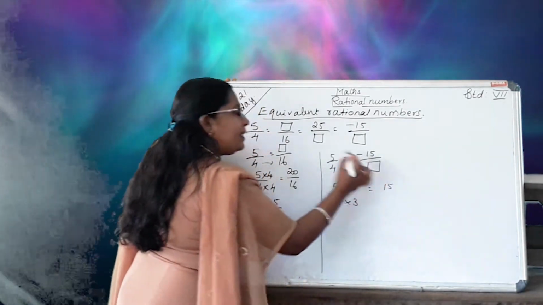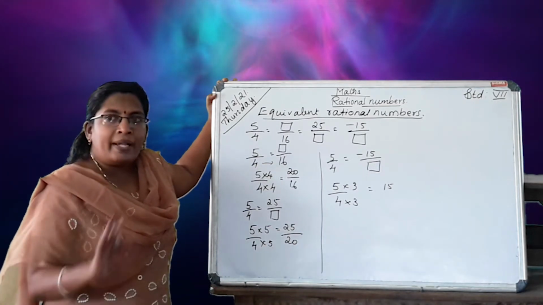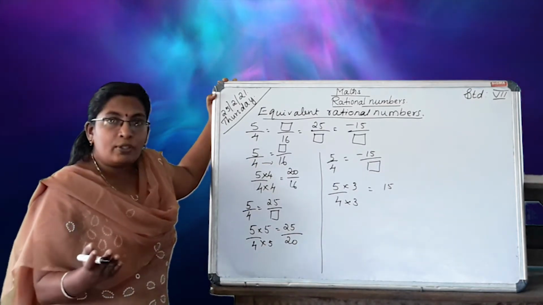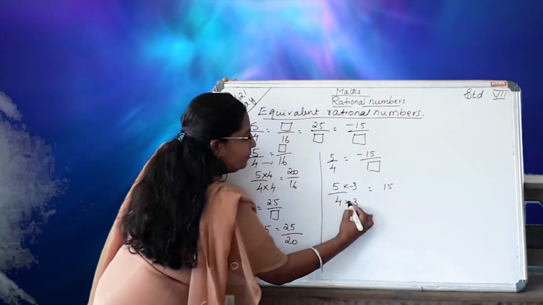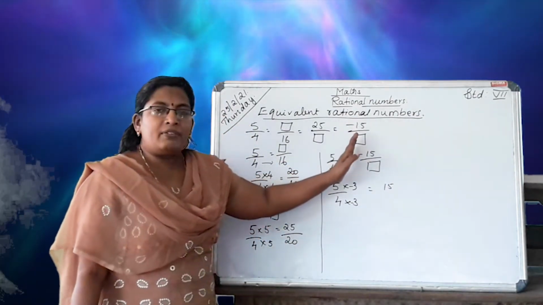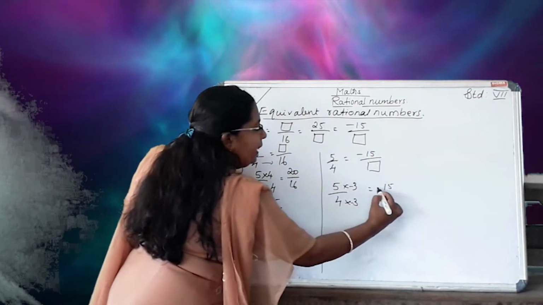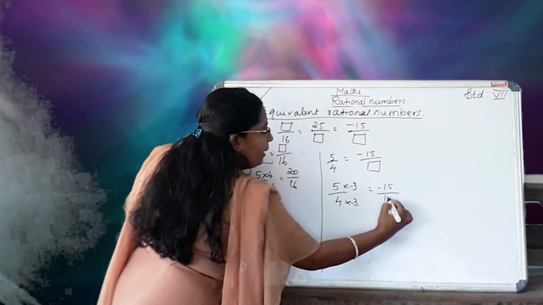But what is given here? Minus. So, which 3, minus 3 or plus 3? You want to write minus 3. When you write plus 3, you will get positive. But here we need negative 15. So, minus 15 by 12.